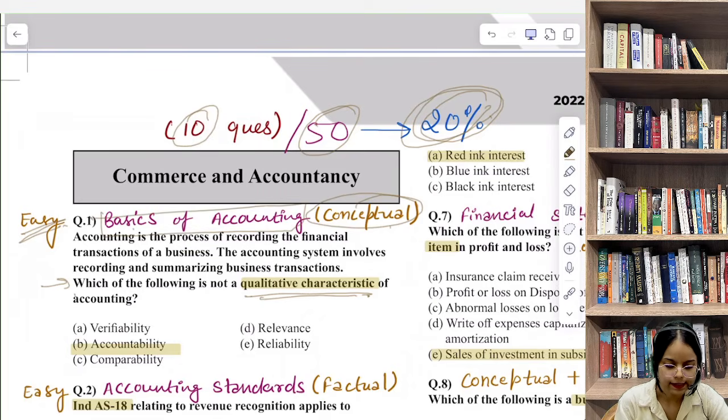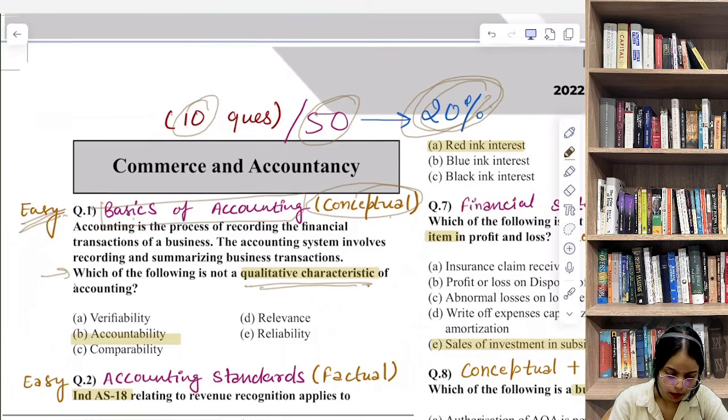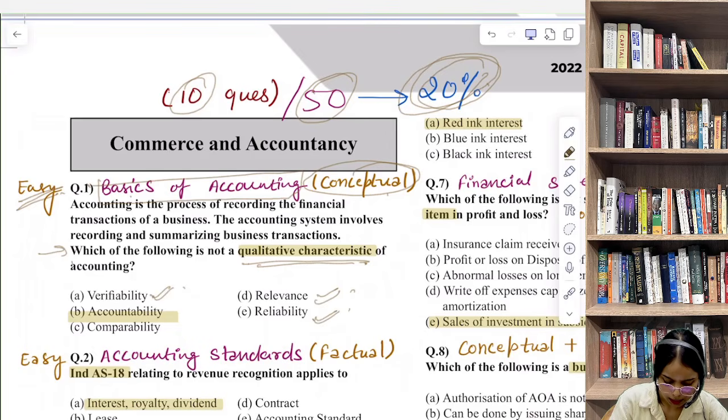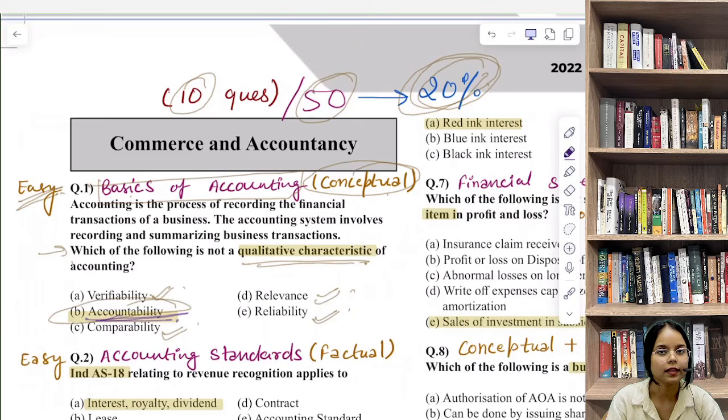So here the examiner wanted to test, एग्जामिनर क्या देखना चाहता है? The examiner wanted to test whether you clearly remember the 4 qualitative characteristics of accounting which are verifiability, relevance, reliability and comparability. But here's the trap word. Trap word क्या है? Trap word was accountability.